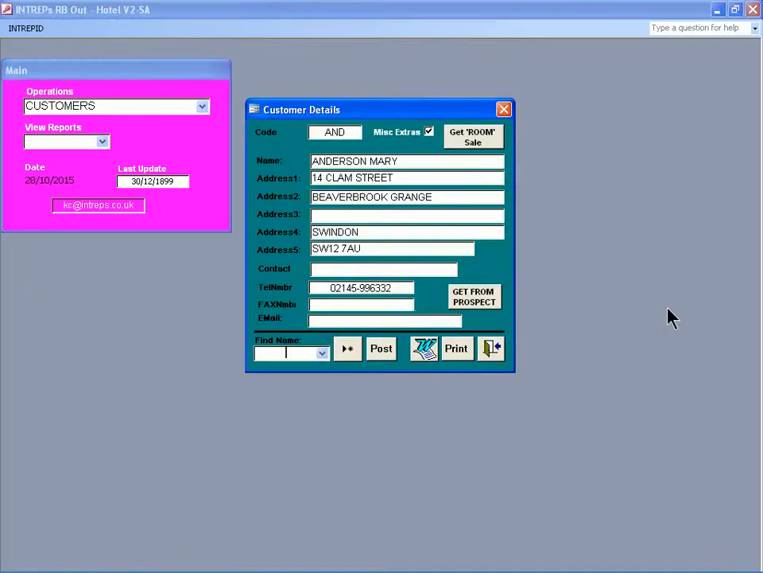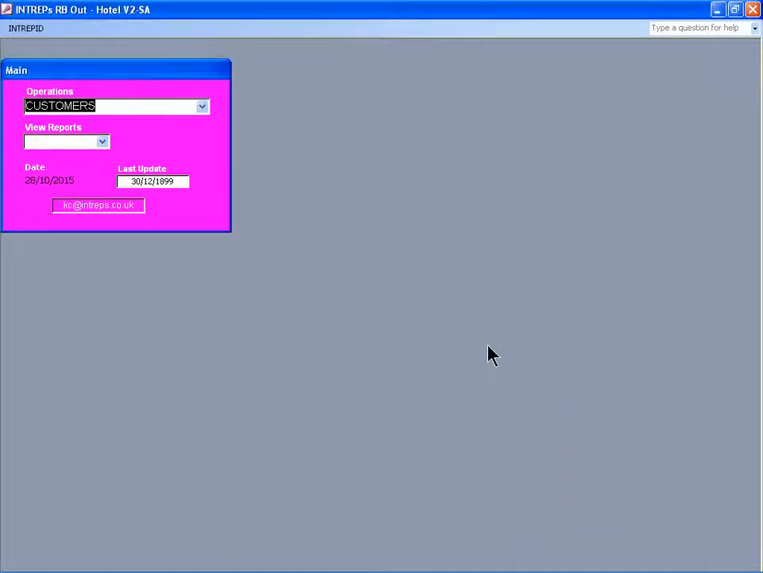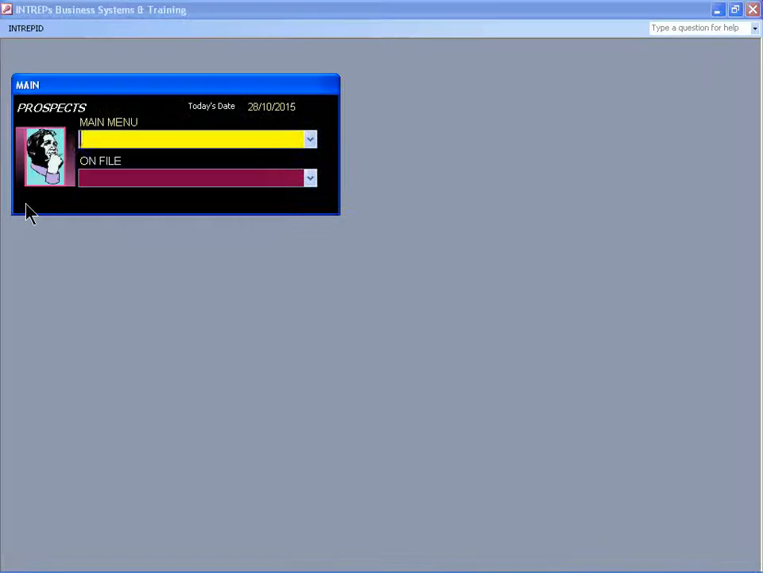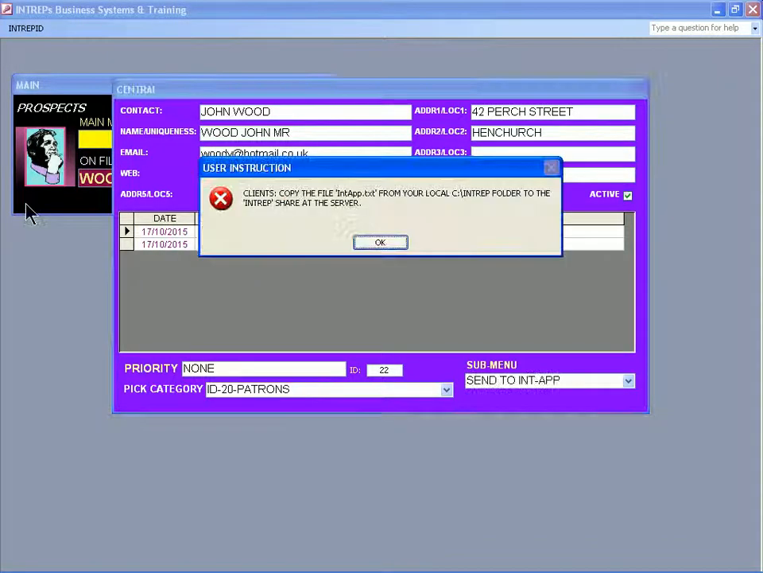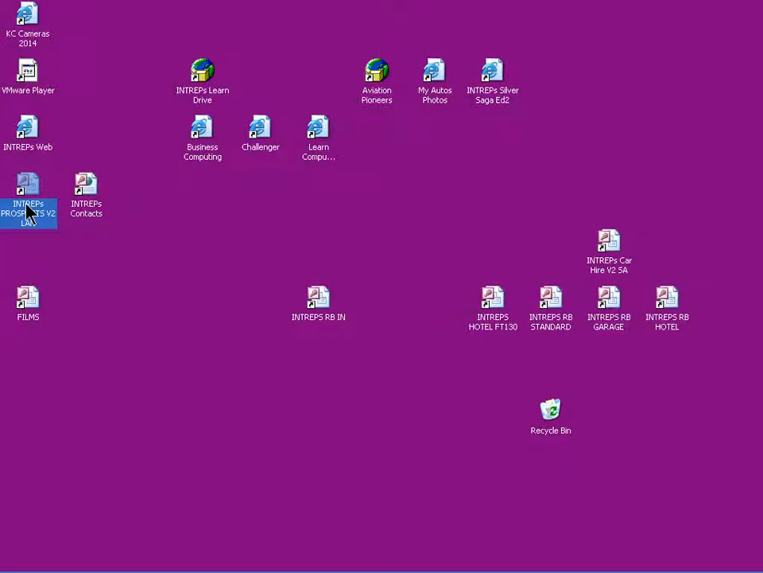Let's have a look at the customers, and we haven't got Mr. Wood or Mr. Webb on file yet, so we need to get them from prospects. Then find Mr. Wood. Good, and we'll send him, he sends his data so that remote Booker can make use of it. Good, into remote Booker.